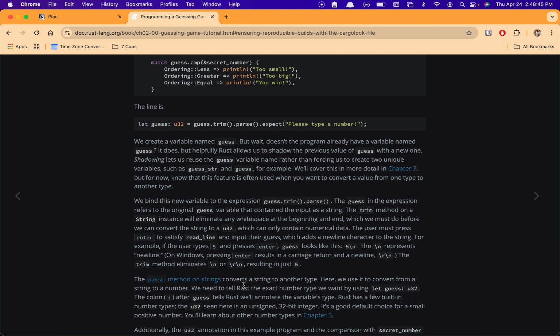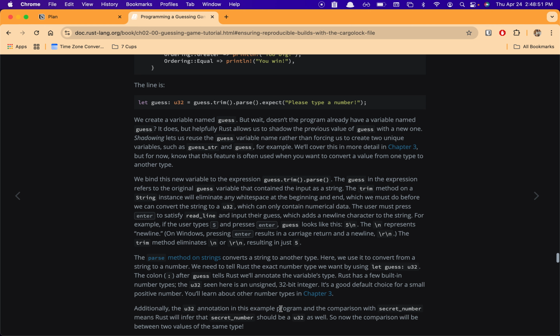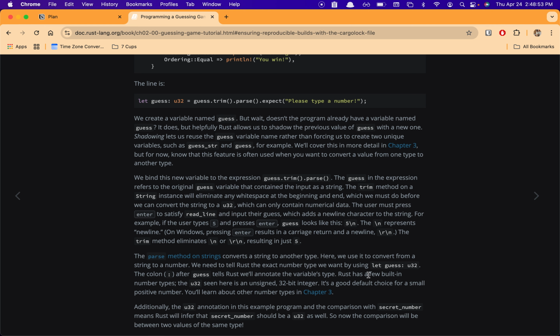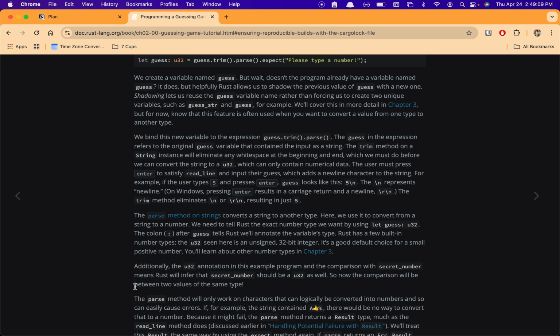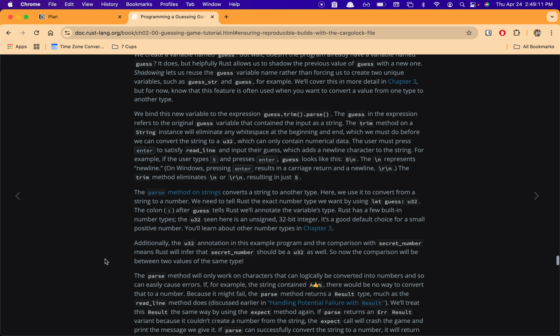The parse method on strings converts a string into another type. Here we use it to convert from a string to a number. We need to tell Rust the exact number type we want by using let guess: u32. The colon after guess tells Rust we will annotate the variable type. Rust has a few built-in number types. u32 is an unsigned 32-bit integer. It's a good default choice for a small positive number. You'll learn more about other number types in chapter 3.